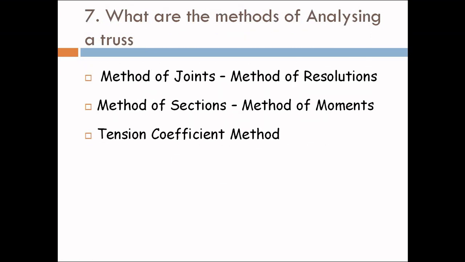Next comes what are the methods of analyzing a truss. Generally we have 3 methods. The first one is method of joints or method of resolutions. The second one is method of sections or method of moments, and the third one is tension coefficient method.